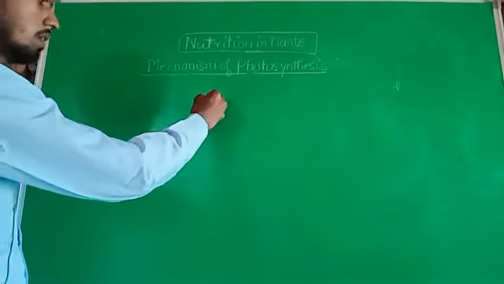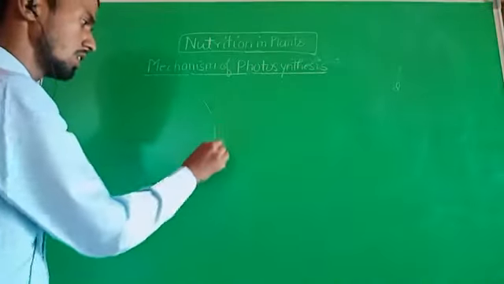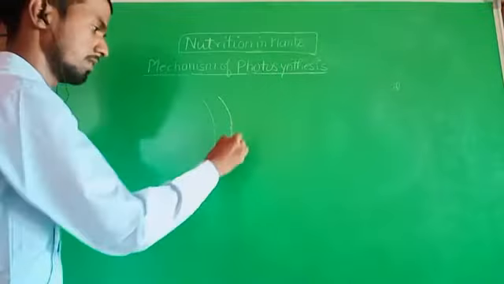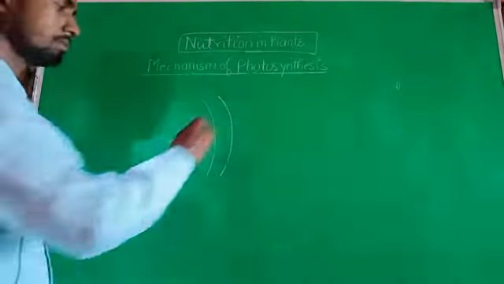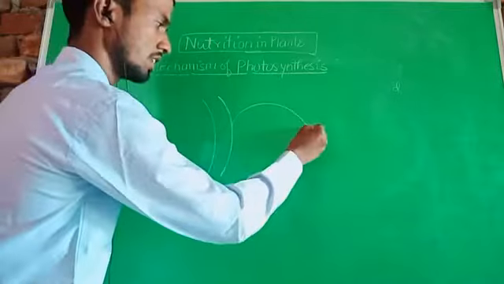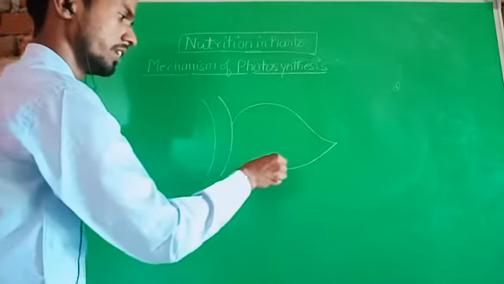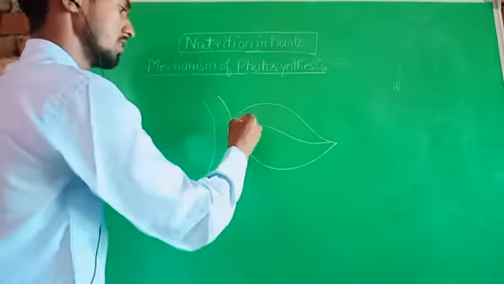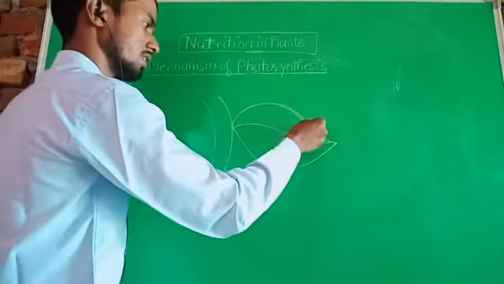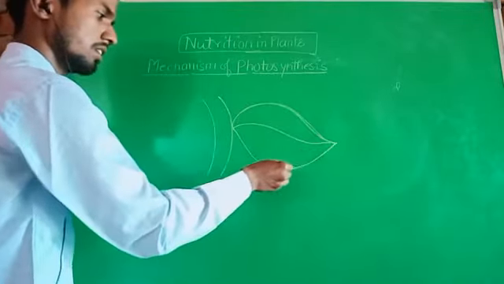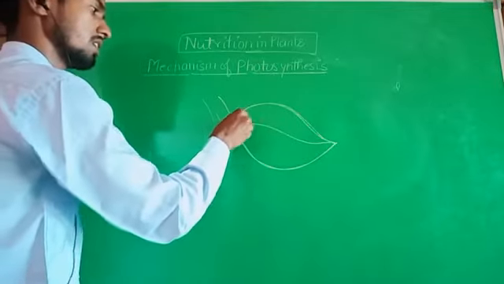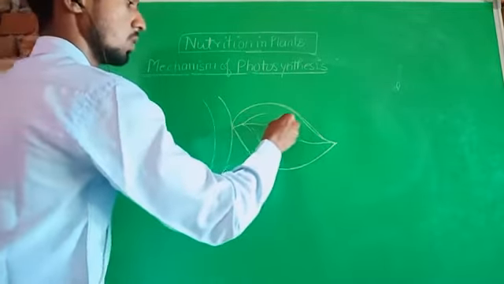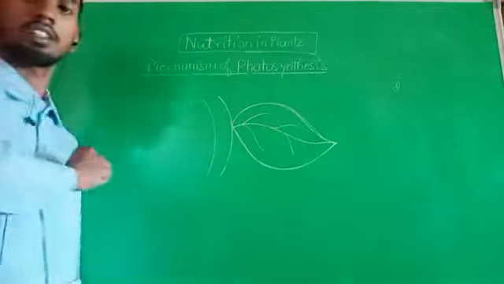Let's see with the help of a particular diagram. This is a particular green leaf in which chlorophyll is already present. This is the green part of the leaf in which chlorophyll is already present.